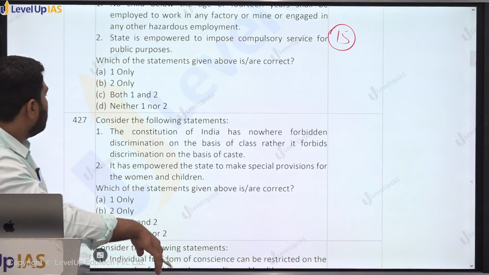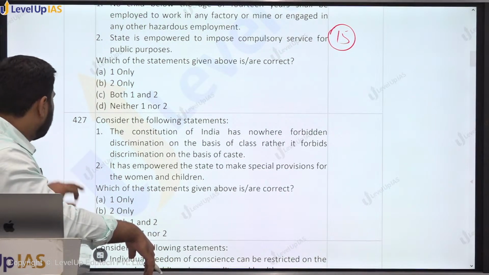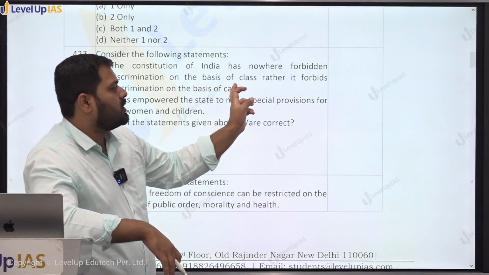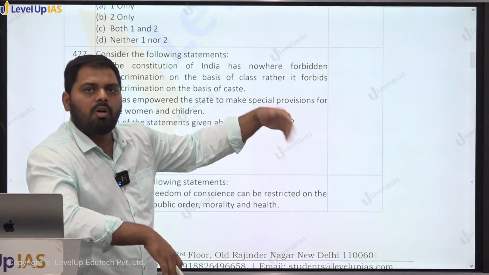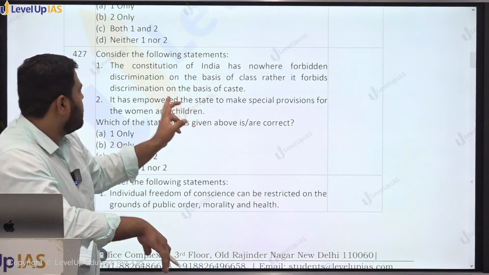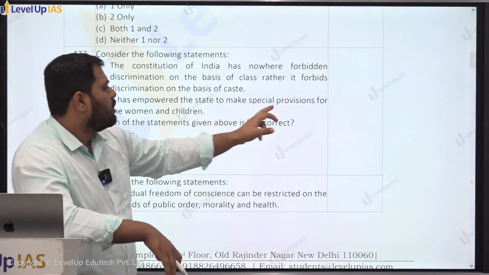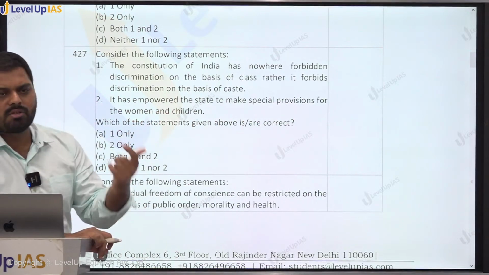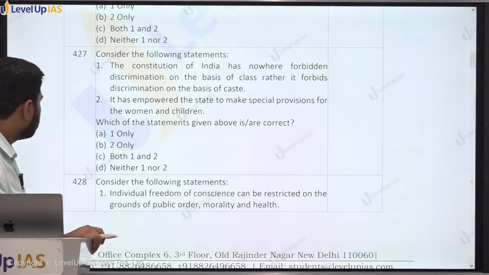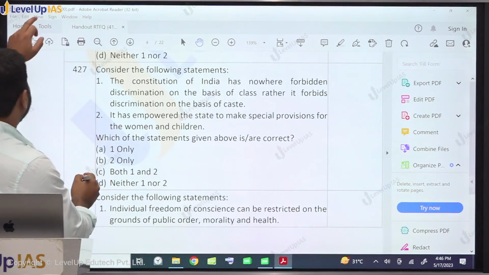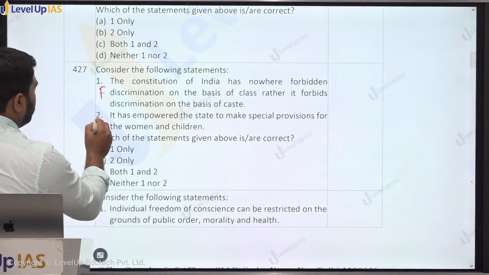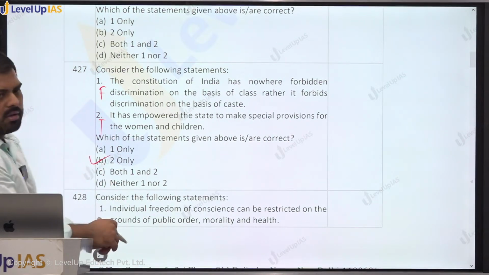तो ऐसा बिल्कुल भी नहीं है कि nowhere. So there is a restriction on the state to discriminate on the basis of class as well, and caste के लिए तो बहुत जगह आप देखते ही होंगे, right? The Constitution has empowered the state to make special provision for women and children. This is quite easy to understand. This is under Article 15(3), right? So the first statement here is false. The second is true, right? So our answer shall be B.